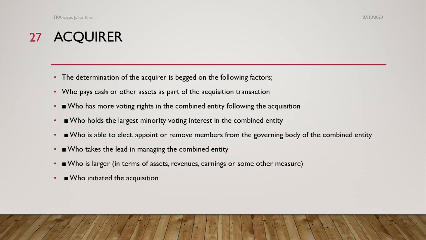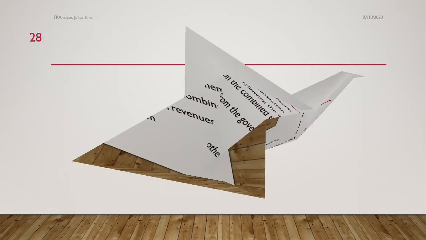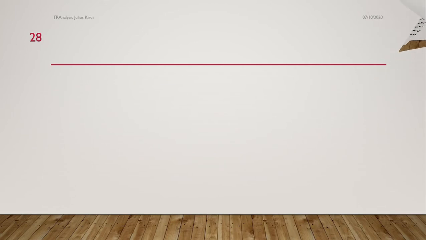Then who initiates the acquisition? Now that person who comes in with the idea of acquiring a particular company or business is what we call the acquirer. So the acquirer is that person who has been given the mandate to officiate, to control, to overlook, to oversee the operation of the business combination. So that's step number one. So we have looked at who becomes an acquirer.